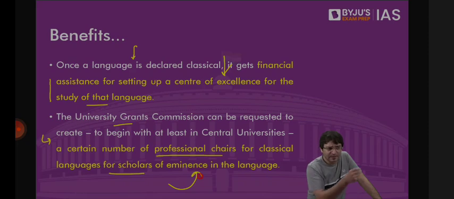If a classical language has a course in central universities, I may opt for it. Why? I will see there will be fewer takers for the Sanskrit language, which means there will be fewer students, which means there is less competition as well. Because for Sanskrit, we will have departments in all the universities in India. Fewer takers means the supply is less, but demand is good. Ultimately, I will get a better job.